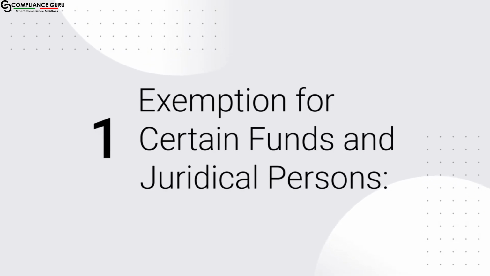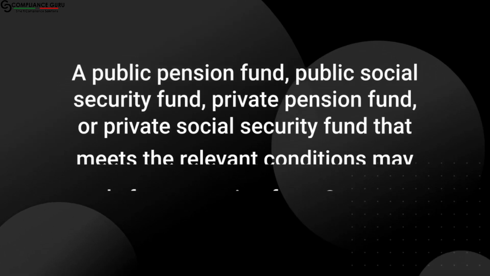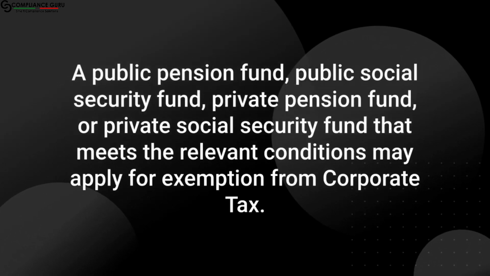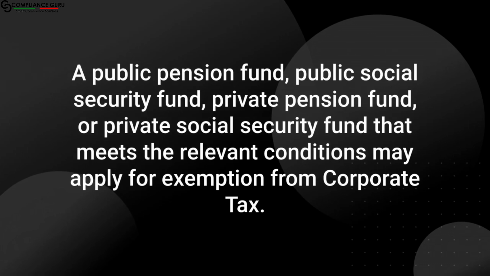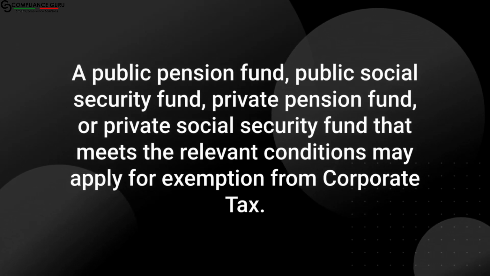1. Exemption for certain funds and juridical persons. A public pension fund, public social security fund, private pension fund, or private social security fund that meets the relevant conditions may apply for exemption from corporate tax.